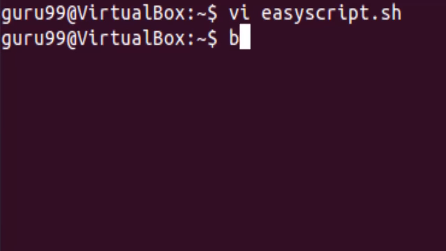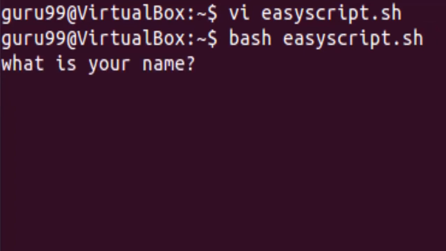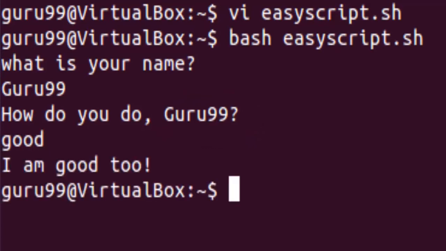For this, we need to type in bash followed by the script name, which is easyscript.sh in our case. Once we hit the enter key, the script starts executing and it asks us, what is your name? We will type in the name Guru99. Upon hitting enter again, the script now tells us how do you do and it echoes our name. Let us put in good. As you can see here, the script repeats the remark that we have entered. This is how we can create a script based on bash shell.